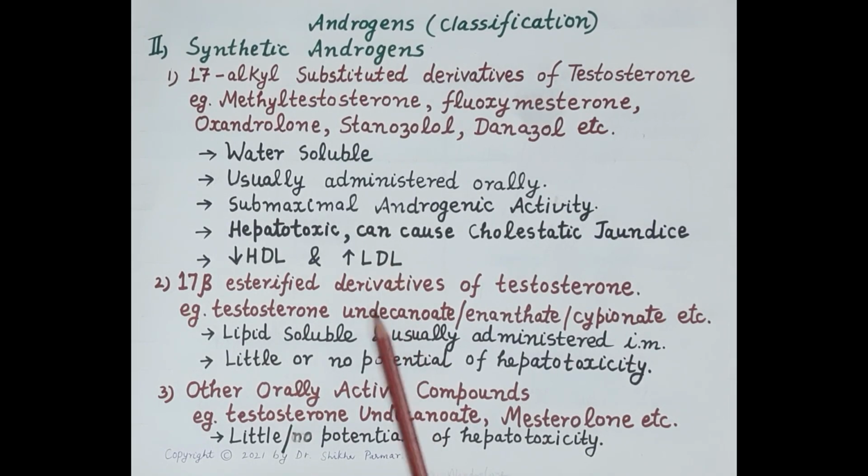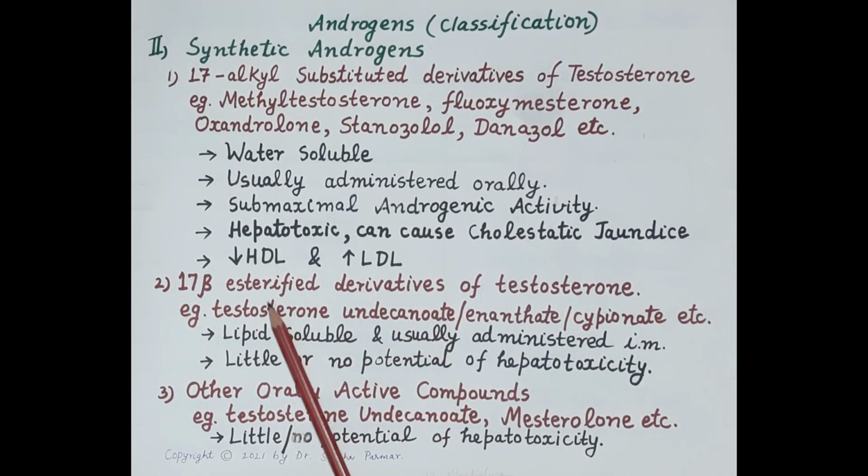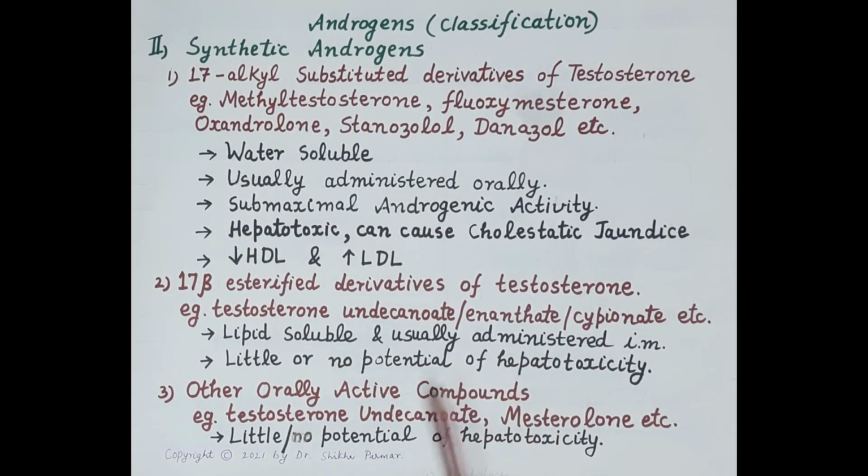Now, the second type of synthetic androgens are the 17 beta esterified derivatives of testosterone, for example testosterone undecanoate, testosterone enanthate, and testosterone cypionate. These are lipid soluble esters of testosterone, suitable for intramuscular injection in an oily vehicle, and some of these are absorbed very slowly and they exert a prolonged effect. And these possess little or no potential of hepatotoxicity.